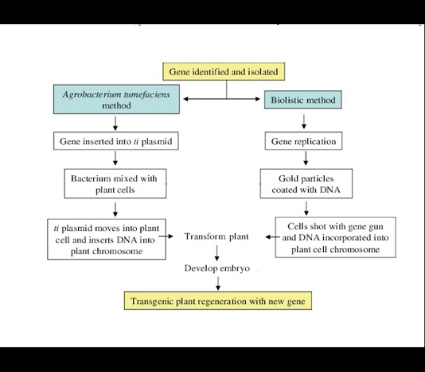Now, it doesn't need to be related. Proof of concept was achieved by taking the luminescence gene out of a jellyfish and putting it into things like mice and fish. This can occur because DNA is the universal genetic code of all life on Earth. So you can take the DNA from any species and put it into any other species because they all have DNA as their genetic code. And we say that the DNA code is universal across all species.